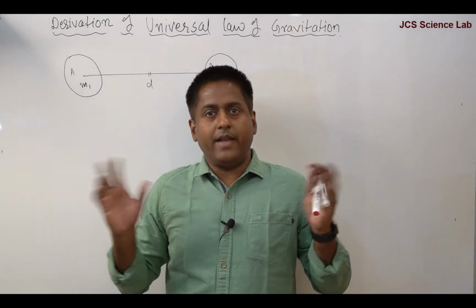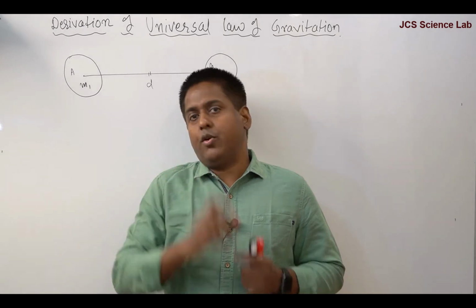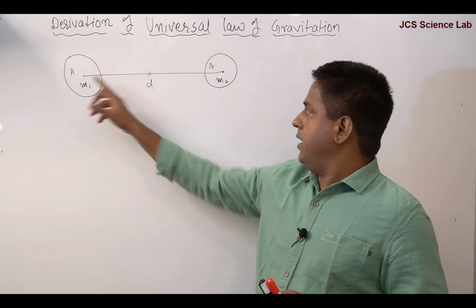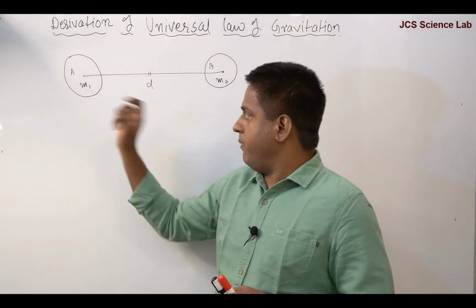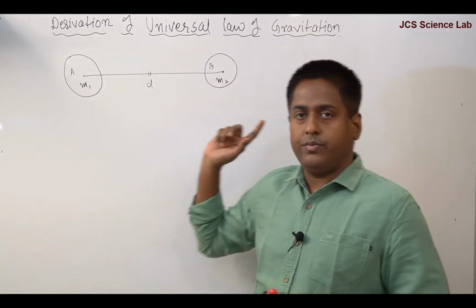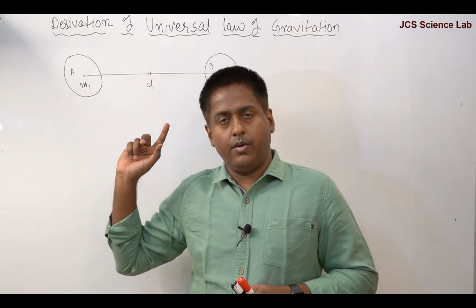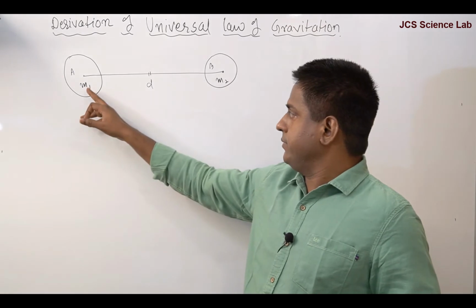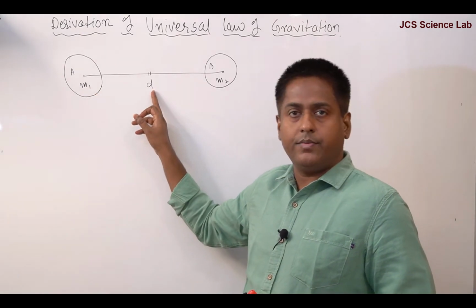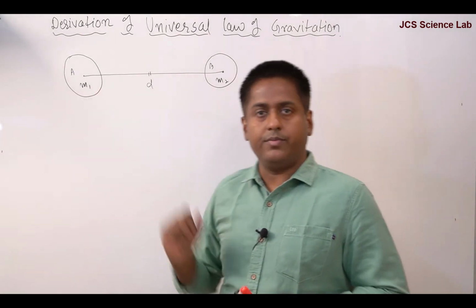So we can say that consider two objects A and B of masses m1 and m2 lying at a distance d from each other.